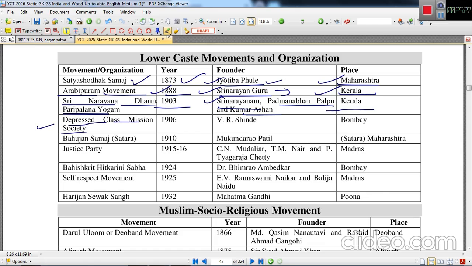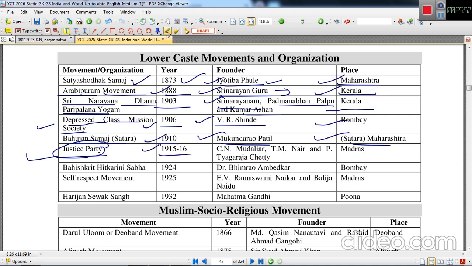Depressed Class Mission Society was established in 1906 by V.R. Shinde in Bombay. Bahujan Samaj Satara was established in 1910 by Mukundrao Patil in Satara district of Maharashtra. Justice Party was established against Brahmanism, to counter Brahmanism in the Deccan region.